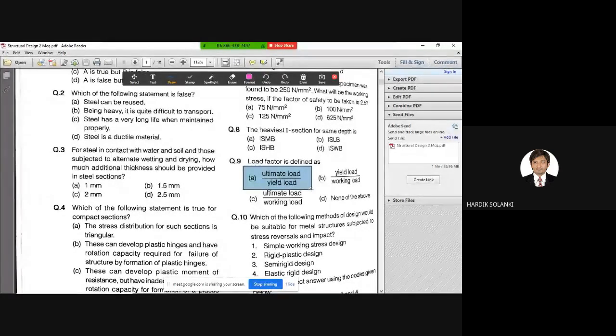Load factor. See, this is load factor. Don't be confused by the similar, familiar equations. You have seen yield load divided by working load. You have seen ultimate load divided by working load. But see the question also. This is asked for load factor. So for load factor, the correct answer is answer A, that is ultimate load divided by yield load.